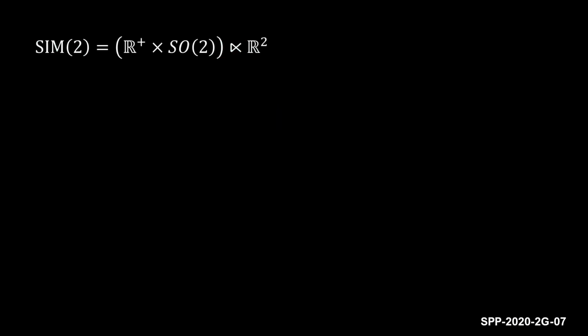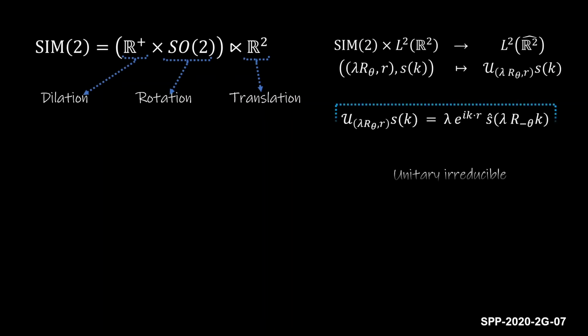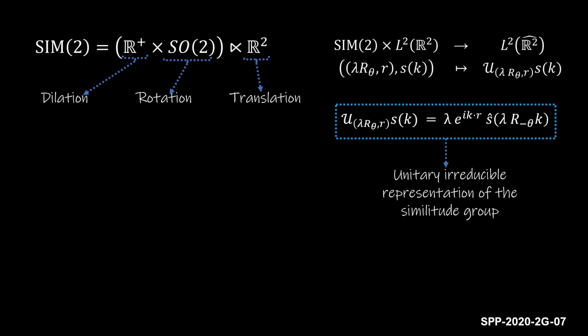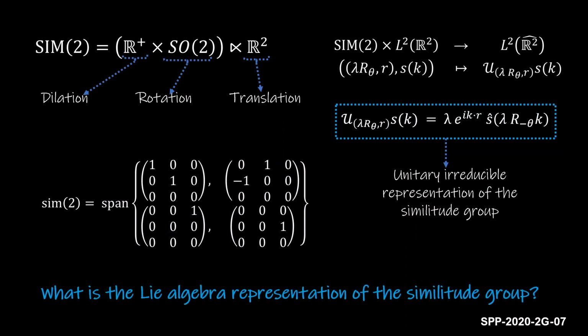The similitude group, which is a combined elementary transformation of the plane, the dilations, rotations, and rigid translations, are the symmetries of the two-dimensional signals of finite energy, which are square integrable functions on the plane. In fact, the action of the symmetries is the unitary irreducible representation of this group, objects suitable in two-dimensional image processing and radar signal. The corresponding Lie algebra is generated by these matrices. This work exhibits the construction of the Lie algebra representation of this group.